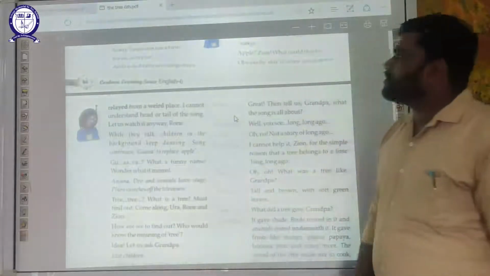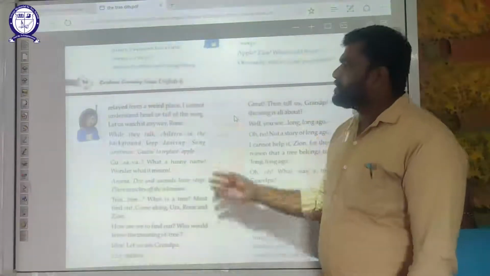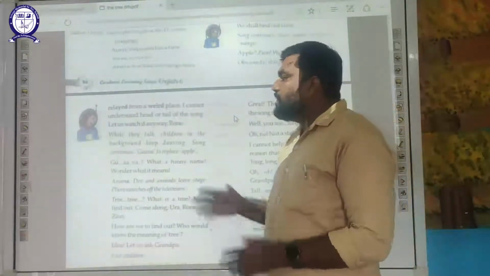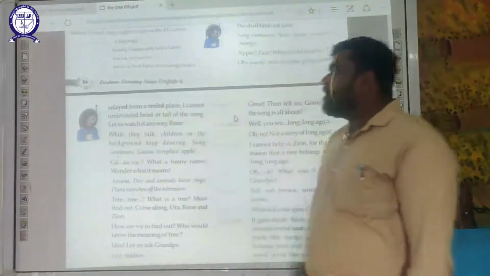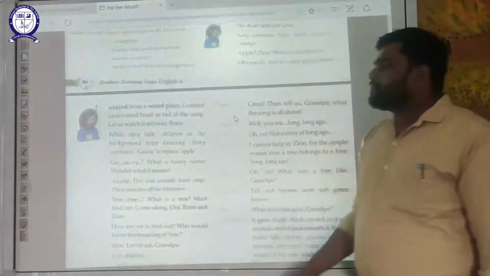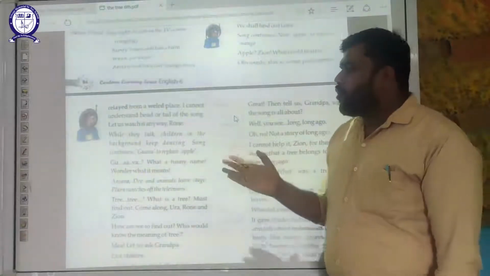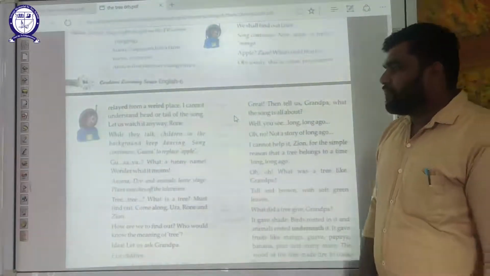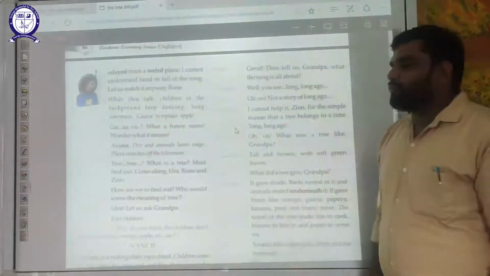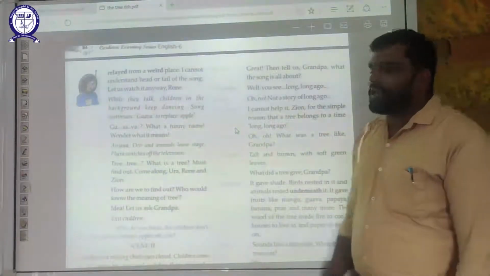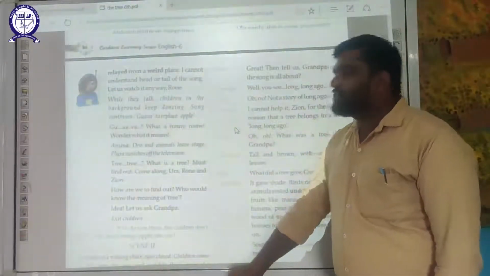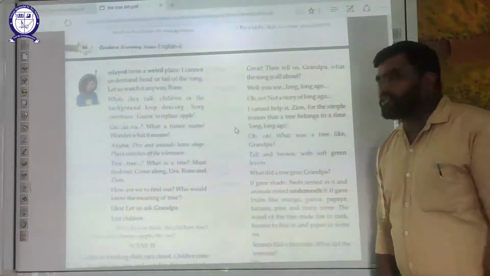Now Zain says, we don't know about this thing and this may be from a weird place. I can't understand head or tail of the song. Let us watch it anyway. While the children in the background keep dancing, the song continues. Guava replaces apple. Guava. What a funny name. Wonder what it means. Now they are amused to get the name guava, and they say that it's a funny name. Anjana, Dev and the animals leave the stage as they complete their presentation.